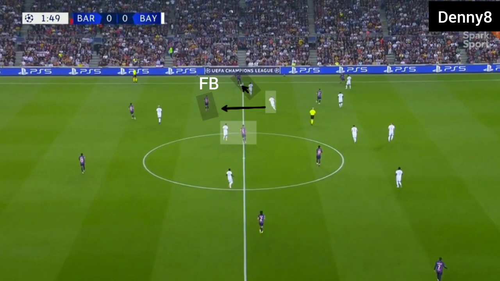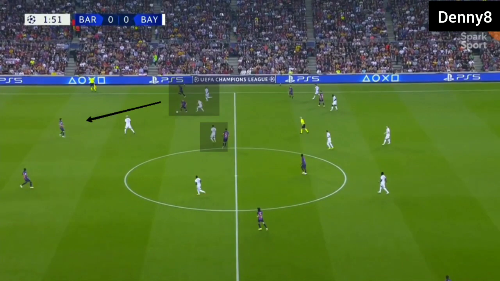When Barcelona's fullbacks had the ball, Bayern's wide midfielder was ready to close down Barcelona's fullbacks. When Bayern's wide midfielder was committed on Barca's fullback, Barca's second pivot was free in the half-space zone. But when Bayern's wide midfielder was committing on Barca's fullback, Bayern's defensive midfielder was pushing high from deep midfield to cover Barca's pivot. And Barca's second pivot was still under pressure from Bayern's center midfielder.